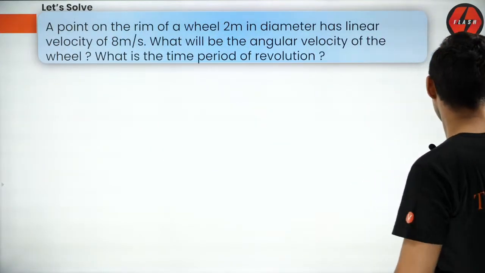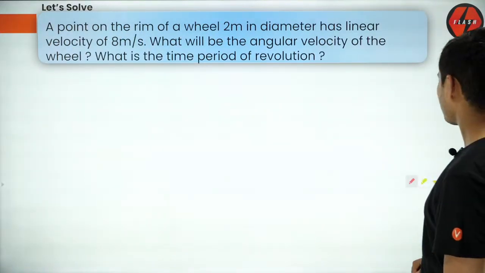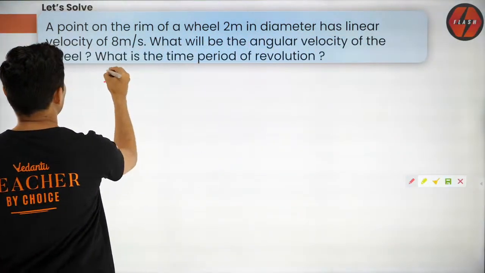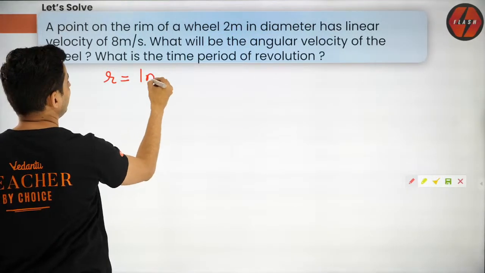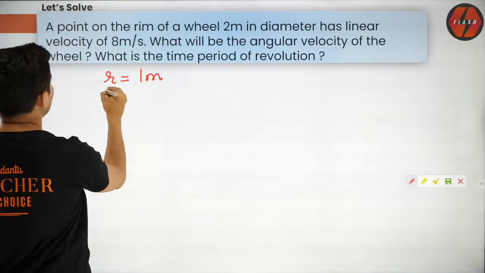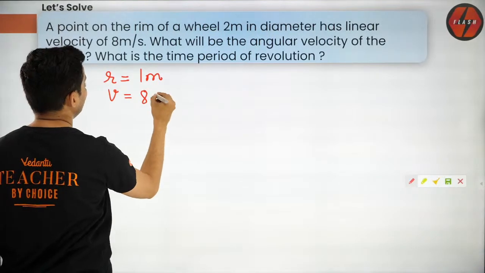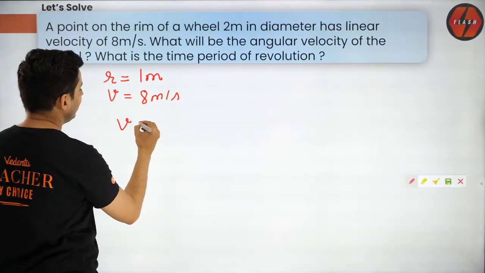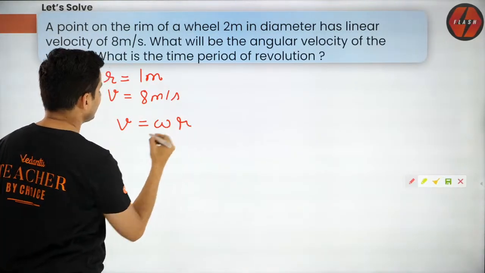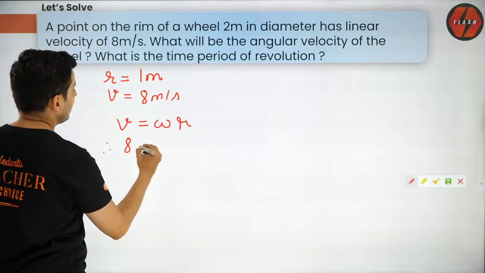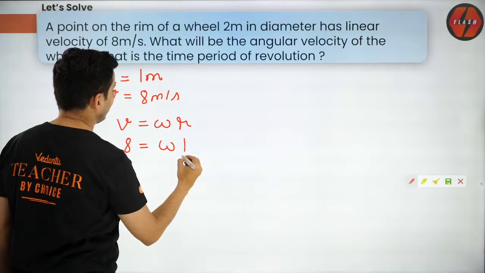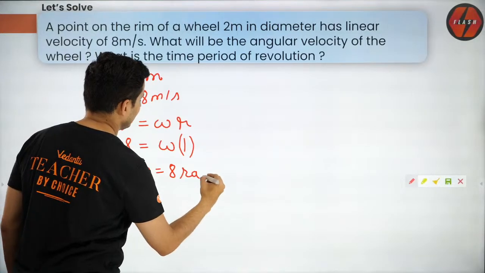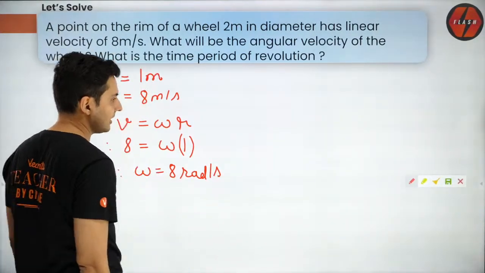So let's see how to solve. A point on the rim of the wheel, diameter is 2 meters. So essentially radius is 1 meter. Linear velocity V is 8 meters per second. I just told you the relationship between V and omega. V is omega R. So velocity is 8, omega is I don't know, R is 1. So therefore omega is 8 radians per second. That's the first answer.